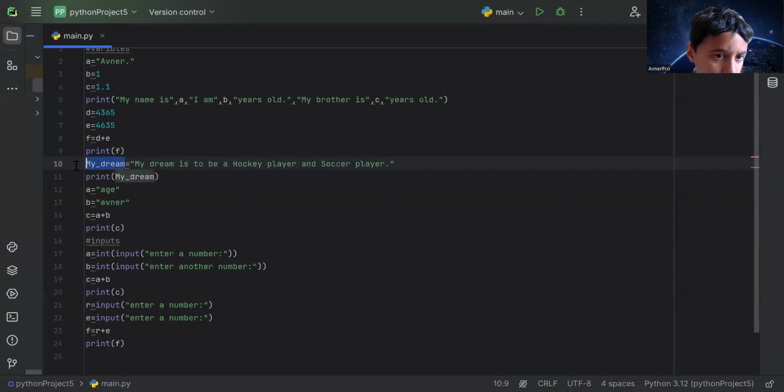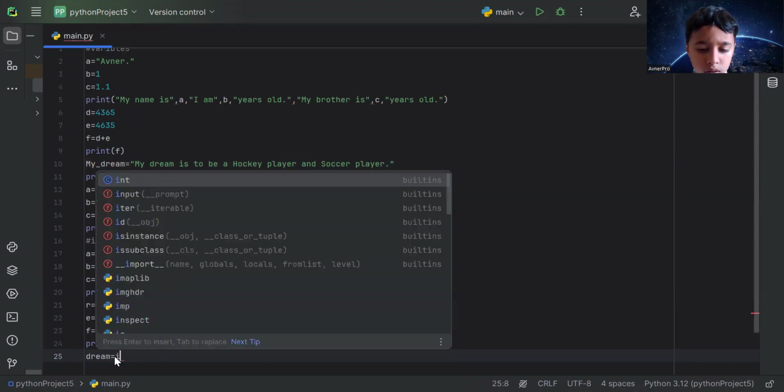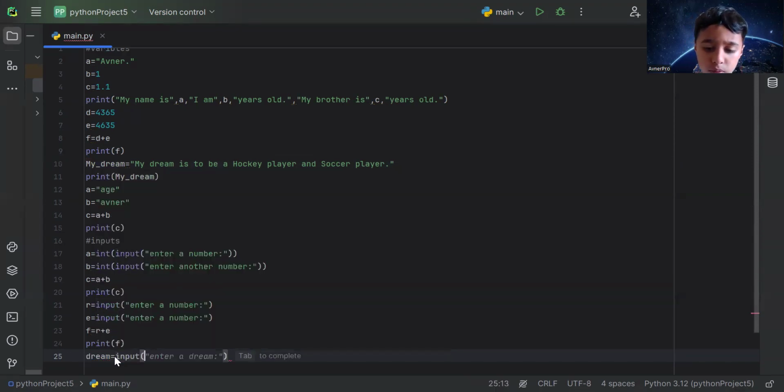I can't do that, so I have to make another variable called dream. Control C, control V, dream equals input, bracket, quotation marks, enter your dream.